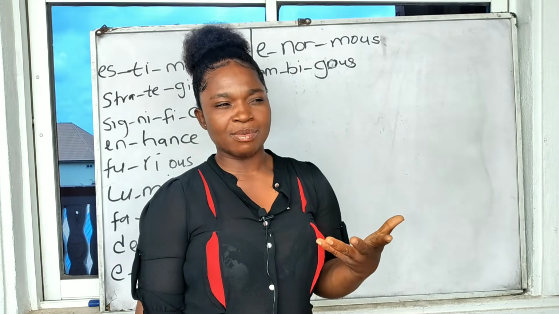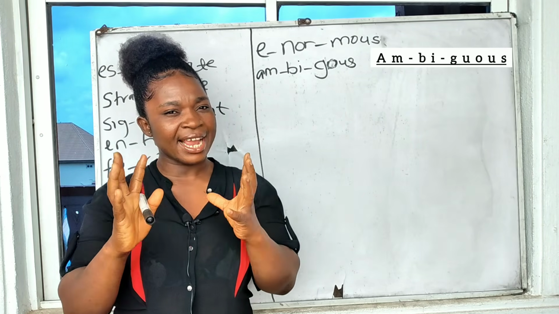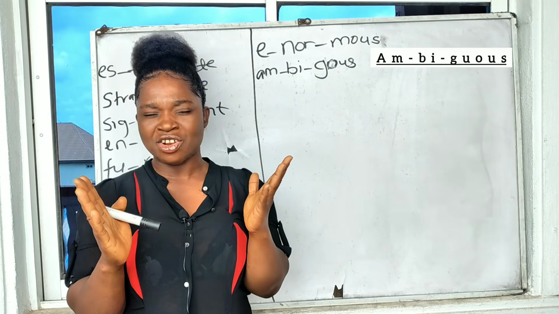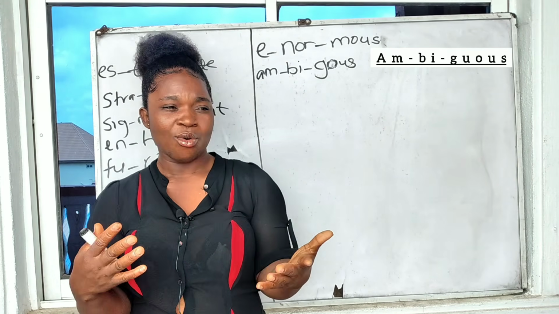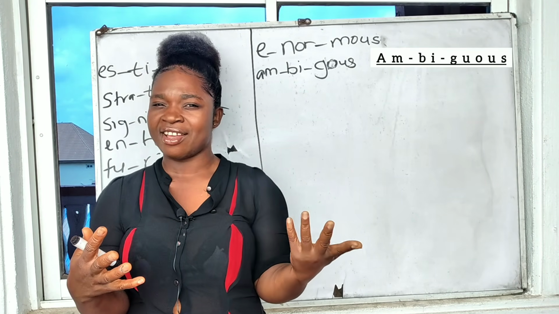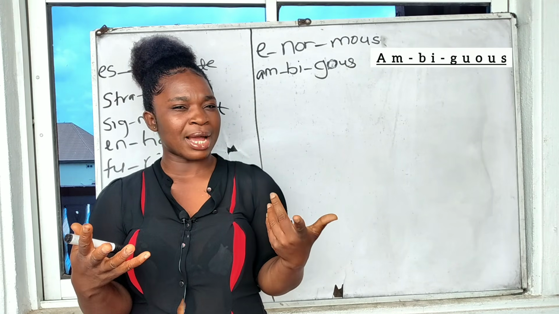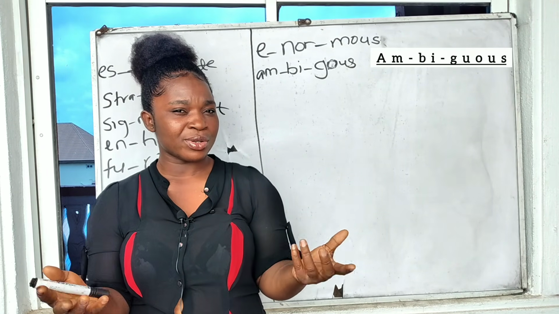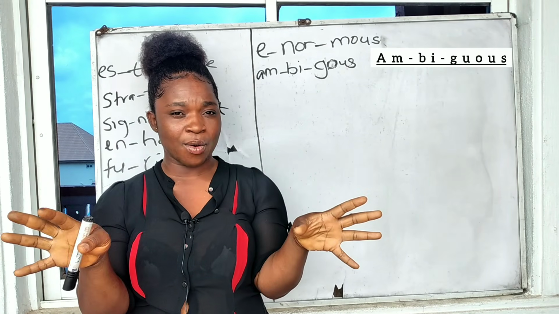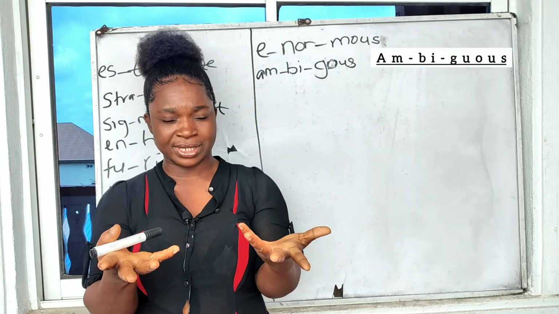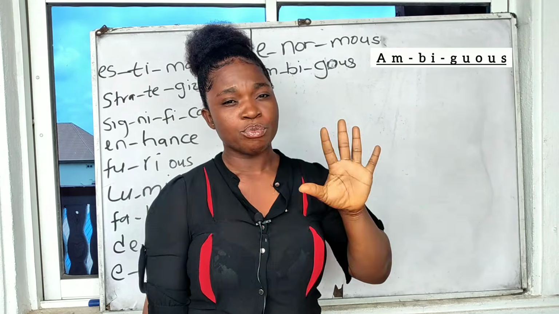So we talk about something being ambiguous. It's a kind of thing that is not straightforward. It's a kind of confusing. Okay, it's a kind of maybe difficult to understand. Particular lesson is ambiguous, or you can equally say the task he gave me is actually ambiguous. Okay, so I would love you to throw more light on that particular thing that is ambiguous. It is not well explained. It is not very clear. Okay, it's a kind of confusing. It's ambiguous. All right, so we have ambiguous put together.